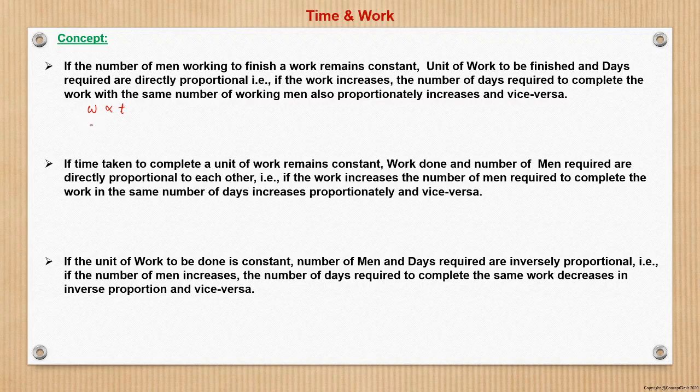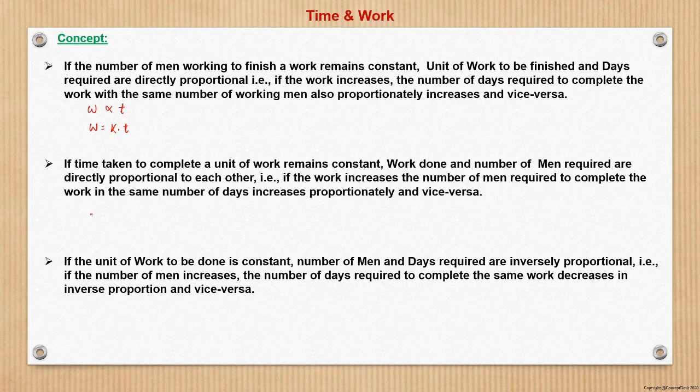So we can say that W is equal to, we can remove the variance sign and write it, W is equal to some constant K times T, where T denotes time. Now, this means that when work increases, more will be the time taken. When the work decreases, lesser will be the time taken. Right? This is very self-intuitive and nothing much to explain here.